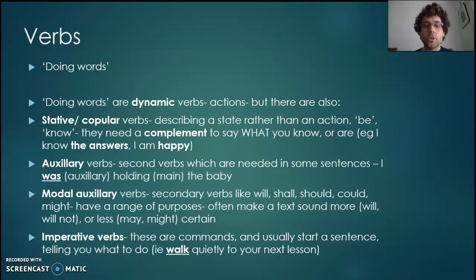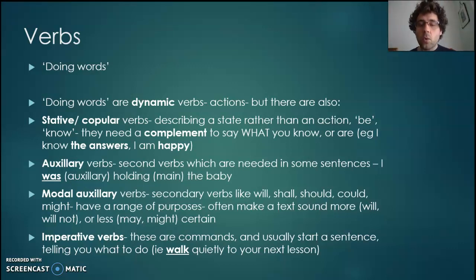So your doing words are dynamic verbs. So your actions: ran, jumped, hid, climbed. They're your dynamic verbs. Yeah, dynamic is an action. Okay, but there are other types of verb as well. The stative or copular verbs we can call them. They are kind of having or being words. So they describe a state that you're in rather than what you actually do.